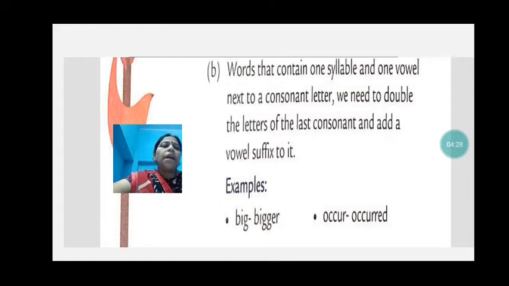What have we done? We have doubled the last consonant and then added a vowel suffix, ER. So big becomes bigger.